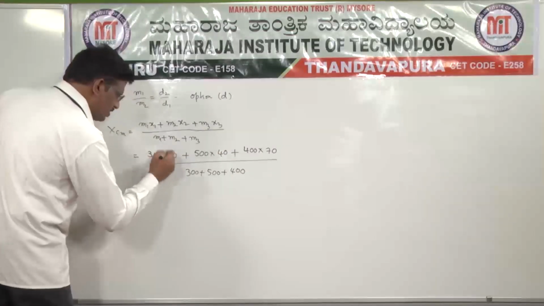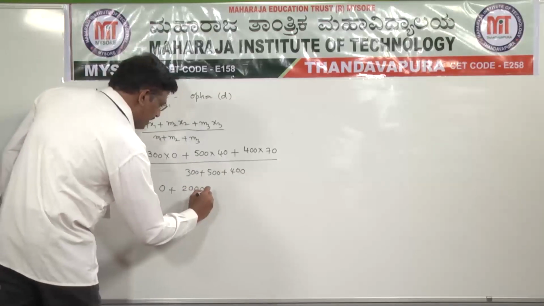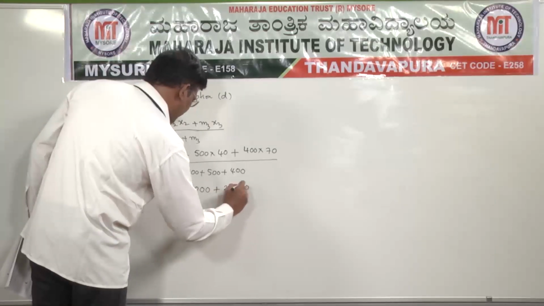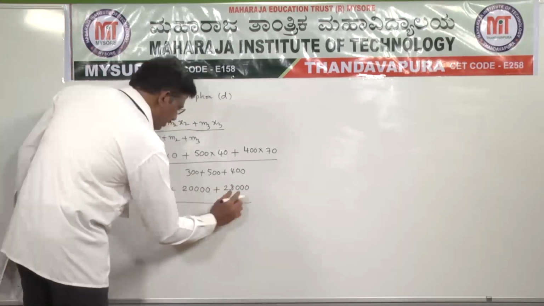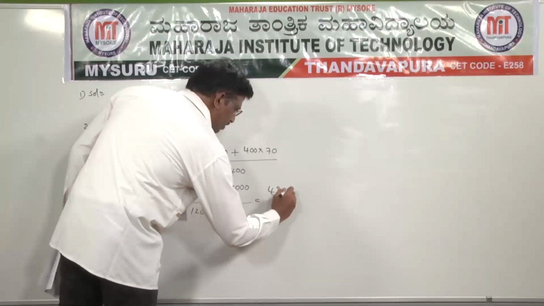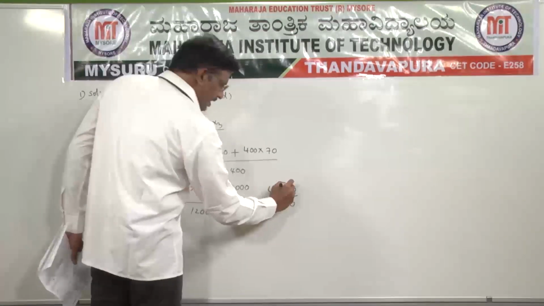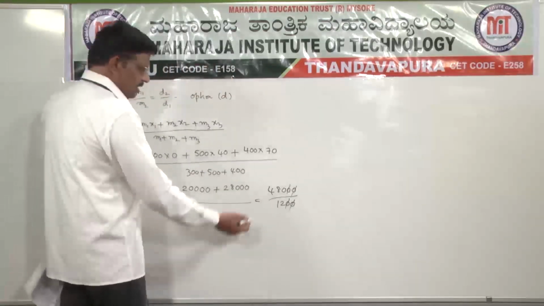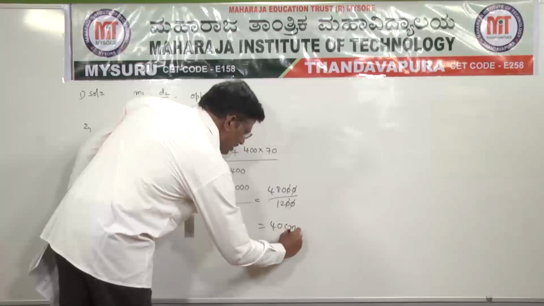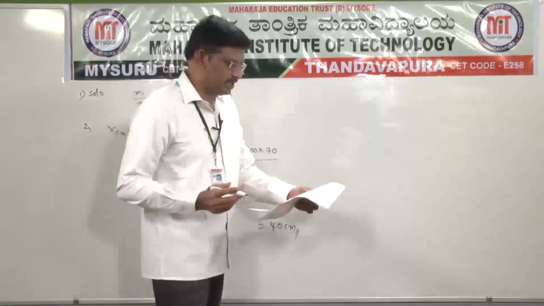So the first term is 0, plus 500 into 40 is 20,000, plus 400 into 70 is 28,000, whole divided by 1200 in the denominator. That is 48,000 divided by 1200. Two zeros are cancelled in both numerator and denominator, so 480 by 12, which is nothing but 40 centimeters. So 40 centimeters, option B, is the right option. Next, question number 3.